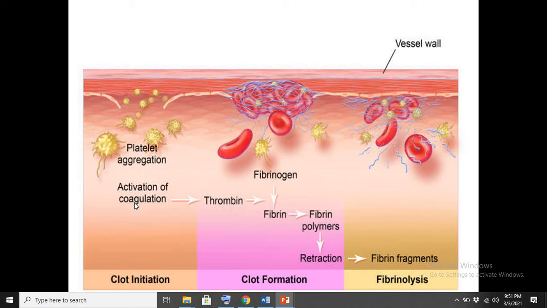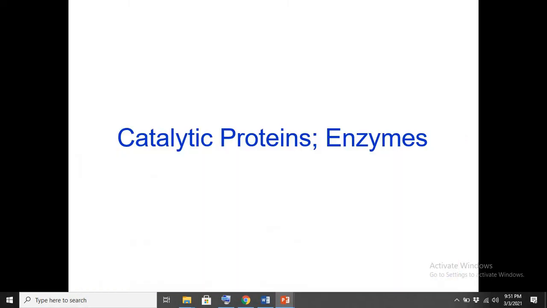So the coagulation factor converts prothrombin to thrombin, and then thrombin converts fibrinogen into fibrin. Then the fibrin forms a polymer with the platelets, and they make a clot. So these were the functions of the blood proteins.